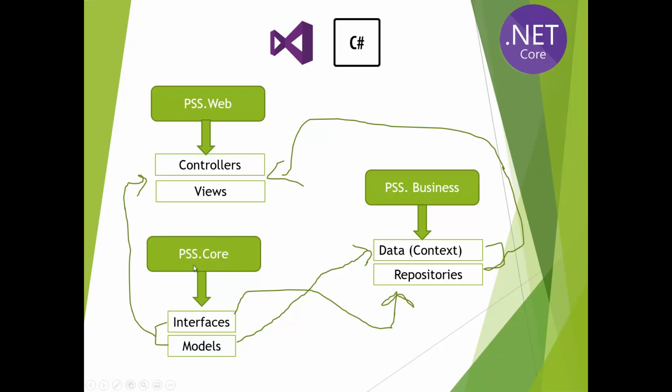Now you can understand we need interfaces and models within this business layer project so that we can implement those interfaces and perform operations on these models. We'll have to create these models within the database, and we need these models within this context class so that we can create DbSet properties of these models in our business project. That's why we need a reference of this core project within this business project. And when it comes to our web project, we have controllers.